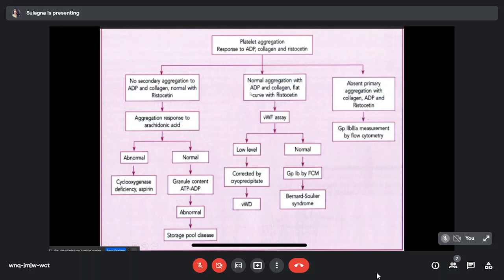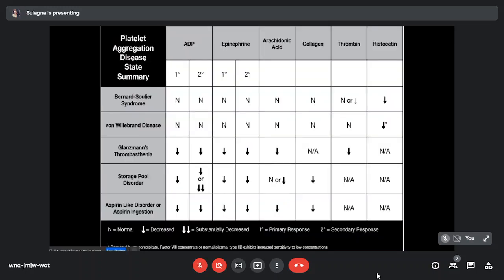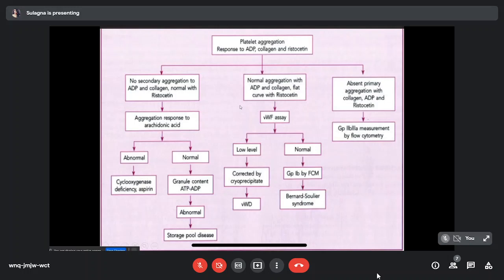Normal aggregation with ADP and collagen, but a flat curve with ristocetin, we can see in two conditions, von Willebrand disease and Bernard-Soulier. So you can see Bernard-Soulier and von Willebrand disease can present with the same test result. So how can we differentiate between the two diseases?